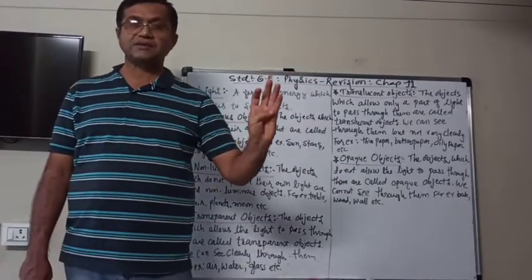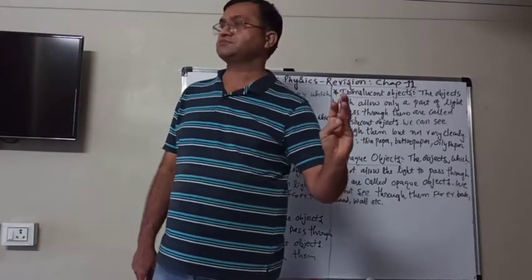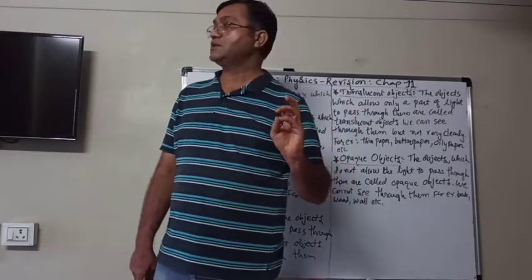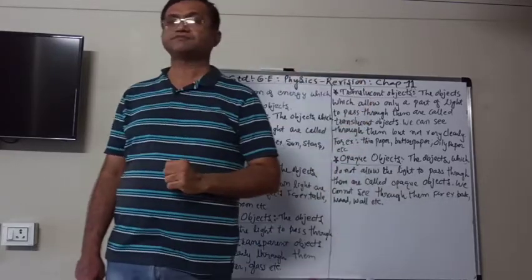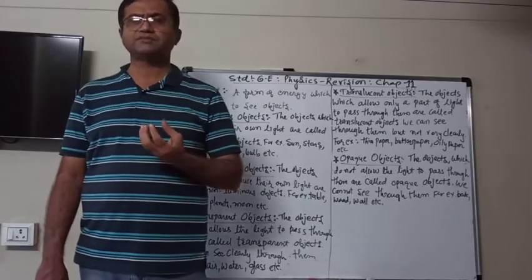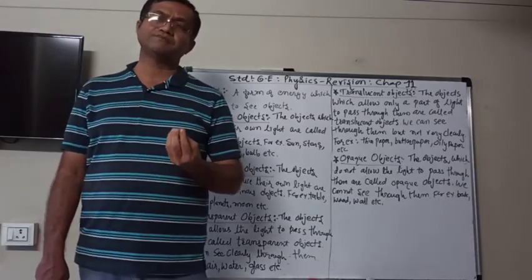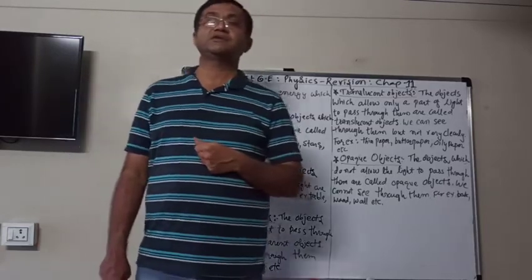So there's air, clean water, glass. Some plastics are also like that, very transparent plastics. Not all types of plastic, but some of them are also transparent objects.